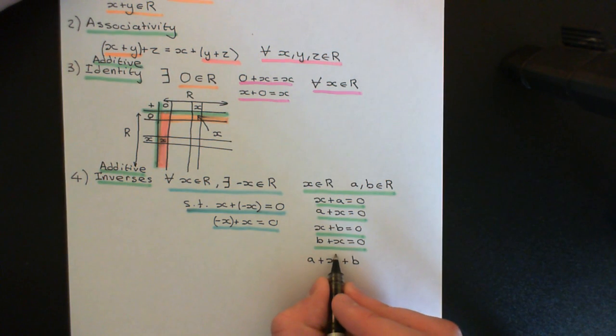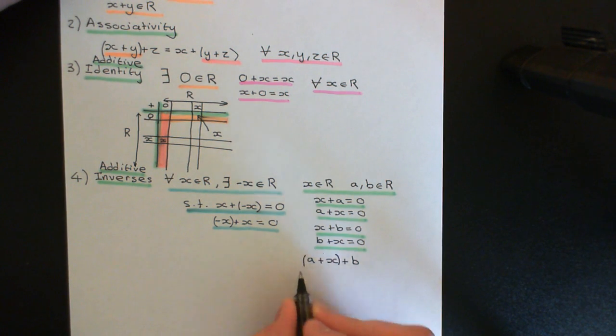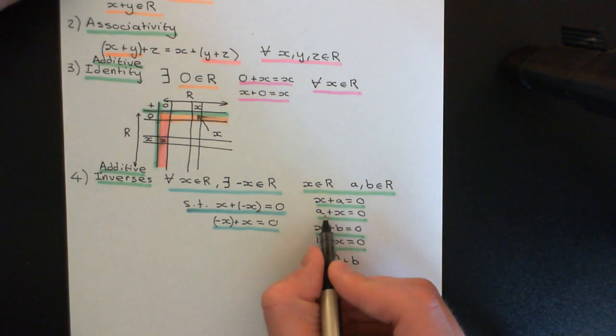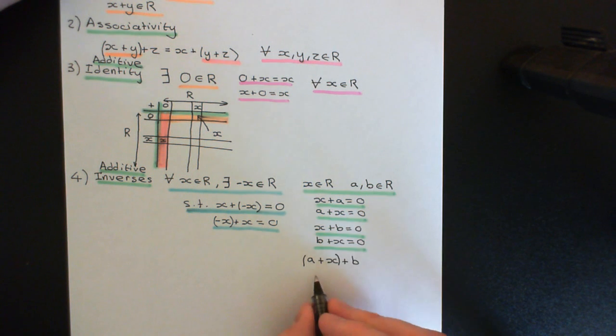Okay, so we can put the brackets in either position, but we've got a problem here. If I put the brackets here, I'll get A plus X, and that will give me the additive identity 0, so I'll get 0 plus B, and the additive identity plus anything just gives that thing back again, so I'll get B if I do it this way. But now do it the other way.